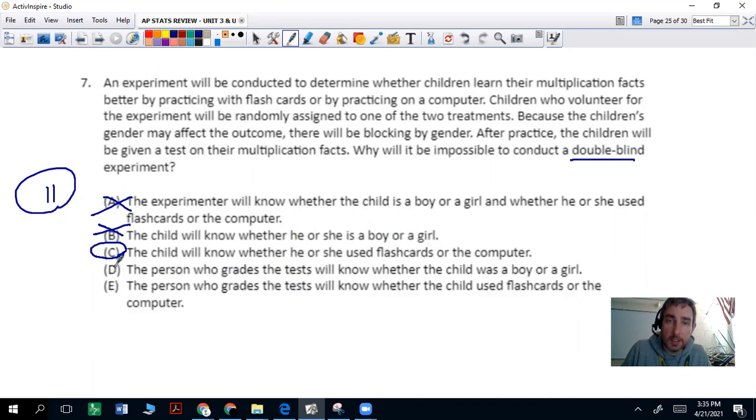The person who grades the test will know whether the child was a boy or girl. Not necessarily. The person who grades the test will know whether the child used flashcards or the computer. Again, not necessarily. But what we do know is the child will know whether he or she used flashcards or the computer.